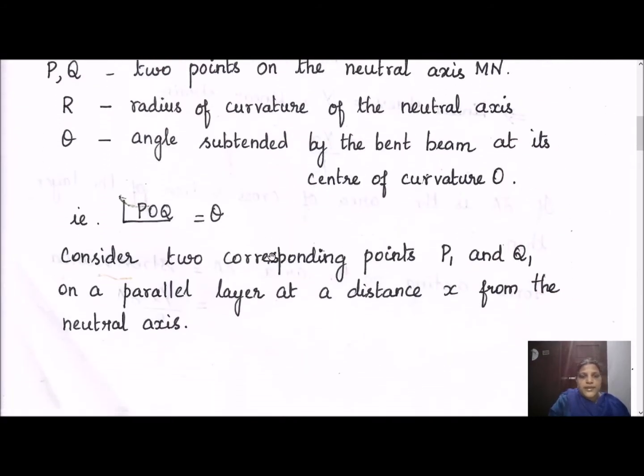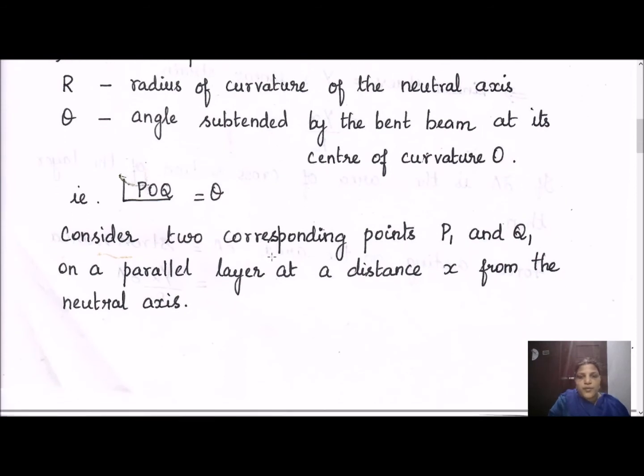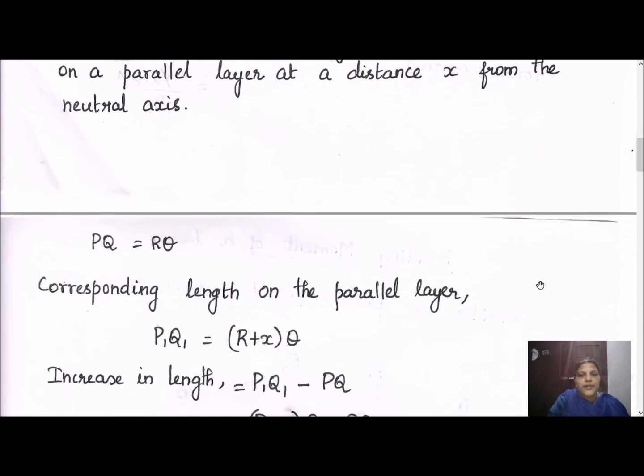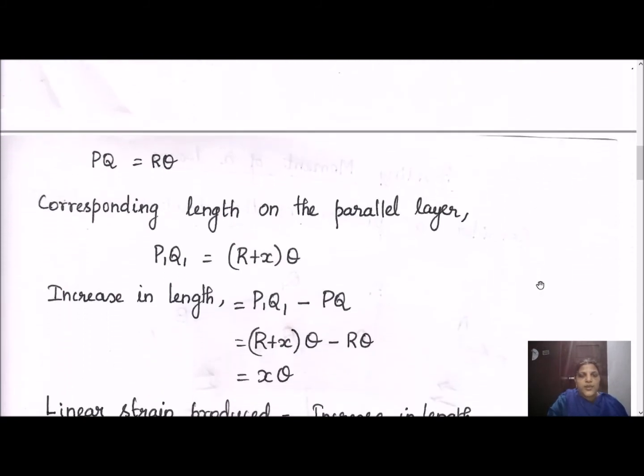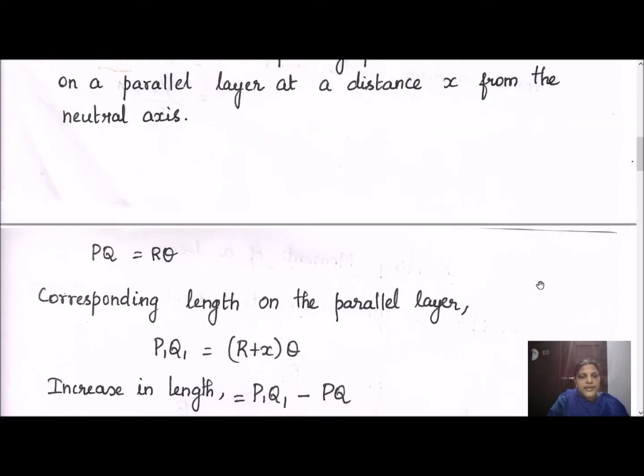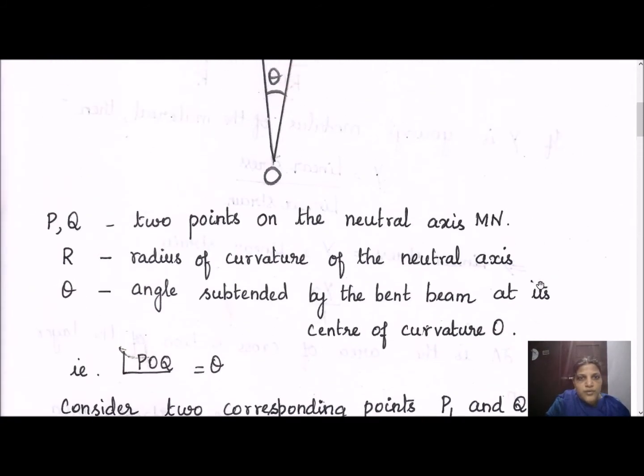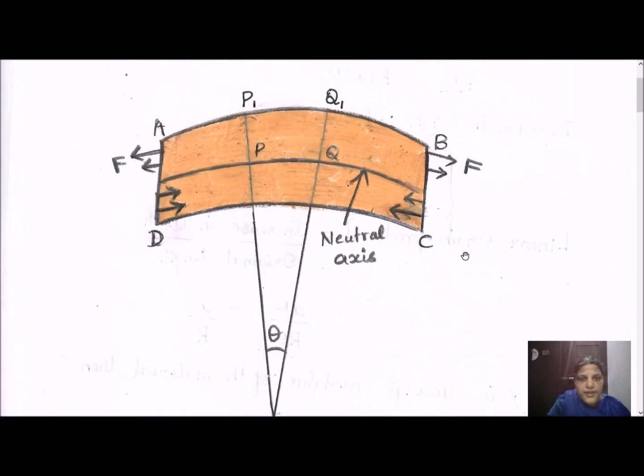Now let us consider another two points above this PQ, that is P1 and Q1, which are at a distance of x from the neutral axis. Now we are going to calculate the stress because of the bending of beams. First let us consider the increase in length, how the length is increased because of bending. We are going to subtract PQ from P1Q1, and find out the stress value for the bending of beams. So what is P1Q1?